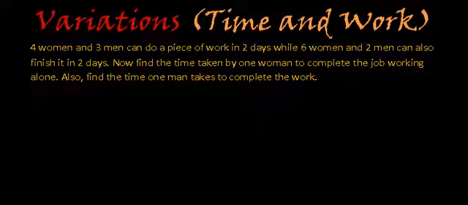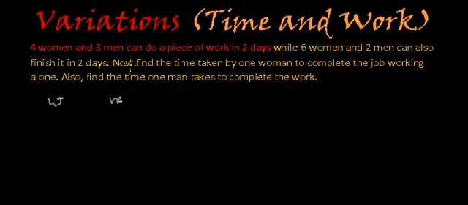So if we assume the working capacity of a woman as W and of a man as M, then if we consider the first statement in which it is saying that 4 women and 3 men can do a piece of work in 2 days.